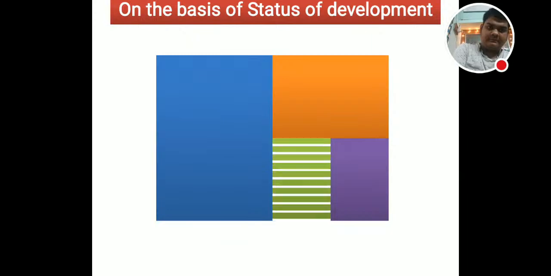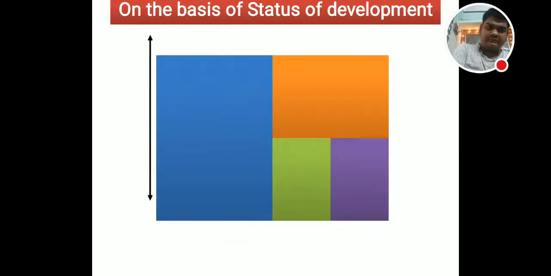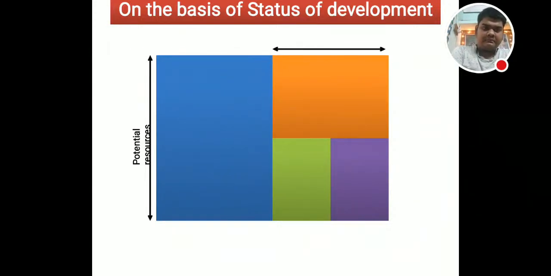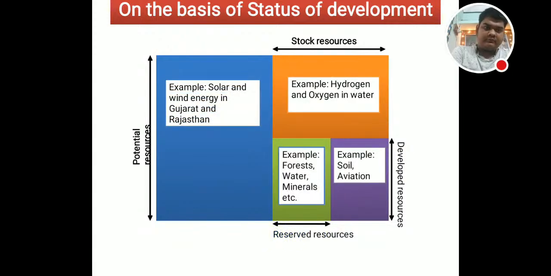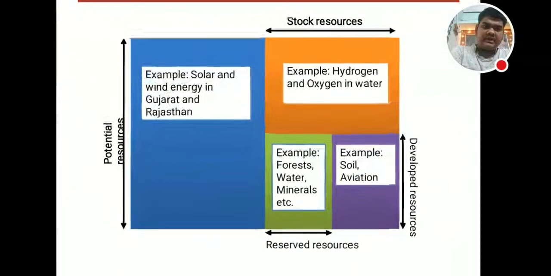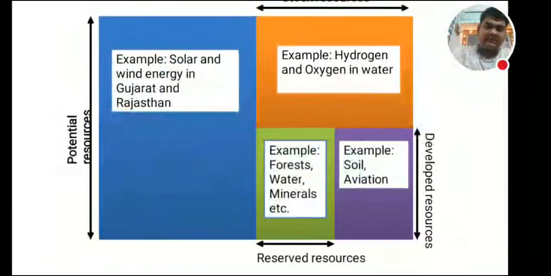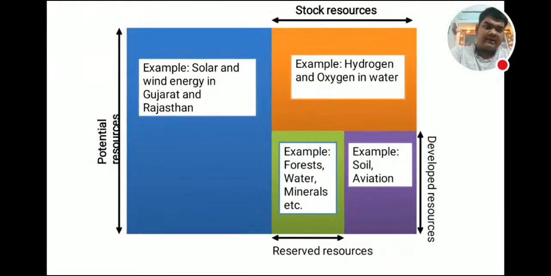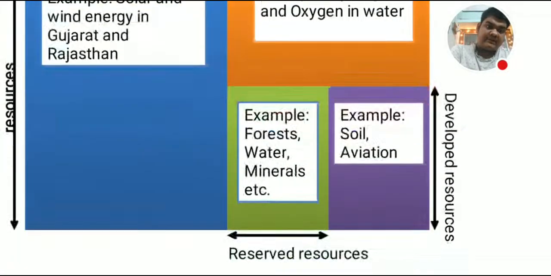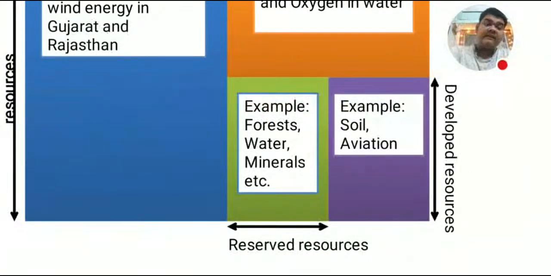Now, on the basis of status of development, you can see here: potential resources, stock resources, developed resources, and reserved resources.